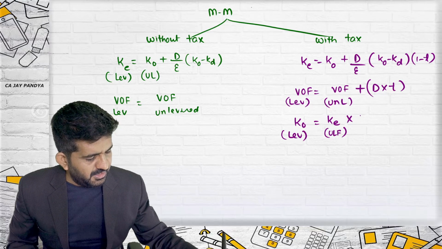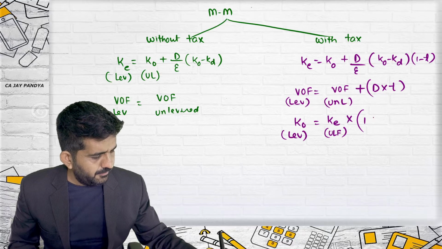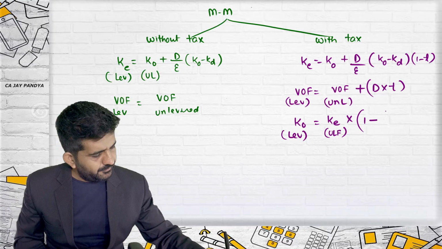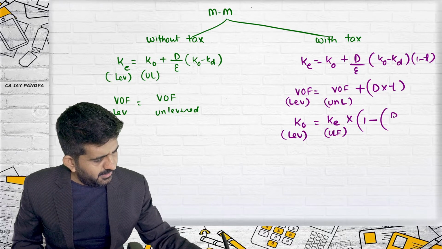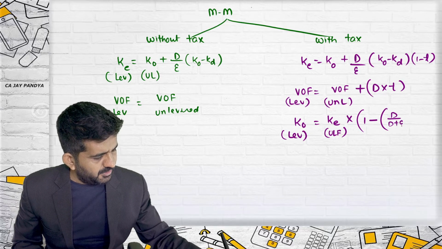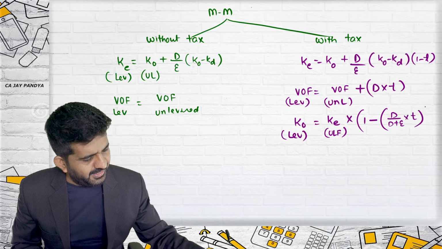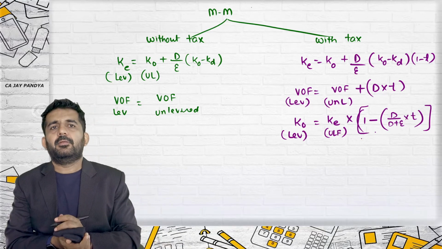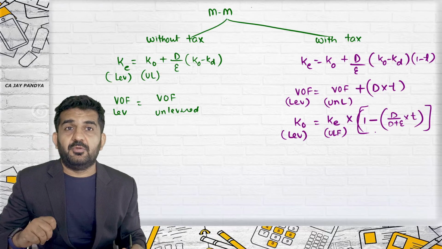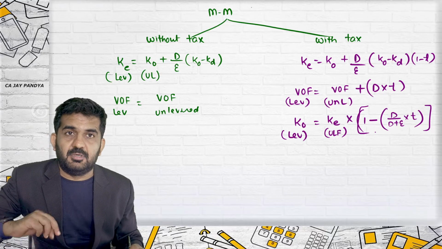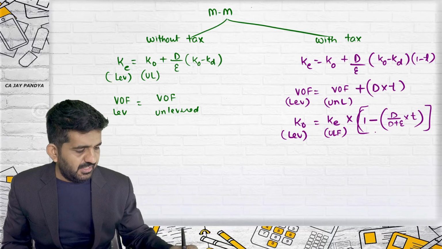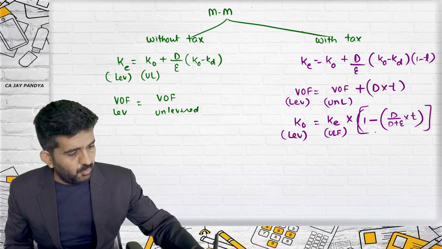It is multiplied by 1 minus, in the bracket, debt upon debt plus equity multiplied by tax rate. The ratio between debt and total capital multiplied by tax rate, and 1 minus that bracket multiplied by KE, you will be getting the answer of KO.